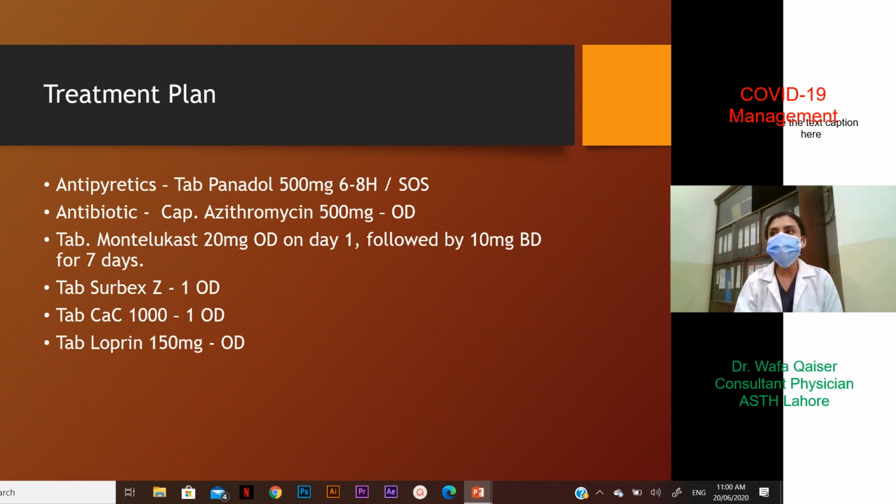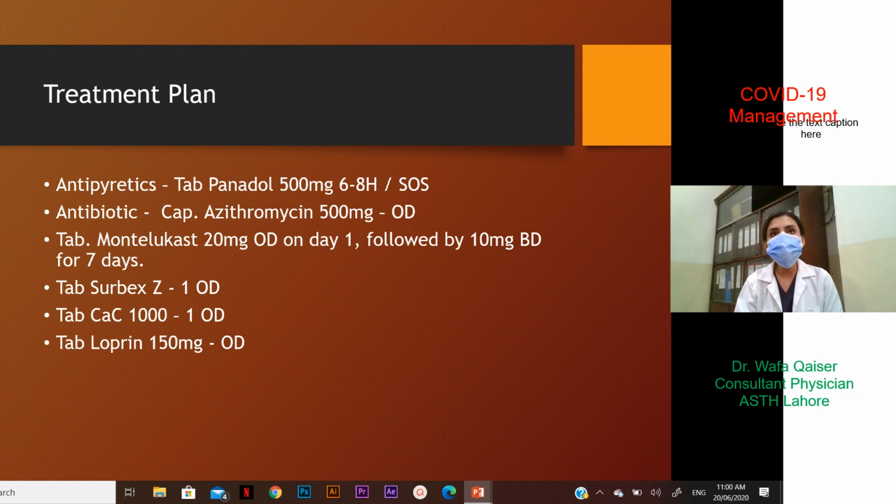Treatment plan to begin would be antipyretics, tablet paracetamol 500 milligram 6 to 8 hourly, depending on whether he has fever. SOS is also possible. Antibiotic can be started at this point, azithromycin 500 milligram in an OD dose. Multivitamins including zinc 1 OD, and also calcium supplementation with vitamin D 1 OD as well.